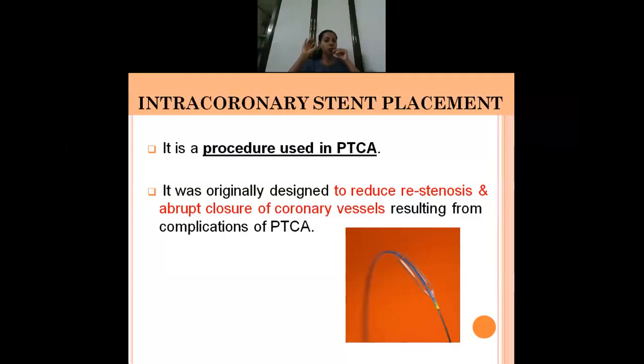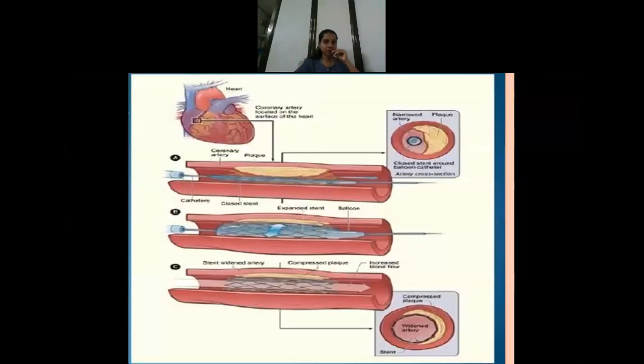It was originally designed to reduce the restenosis and closure of the coronary vessels that is resulting from angioplasty, balloon angioplasty. So to prevent the recurrence, we are using the stent.